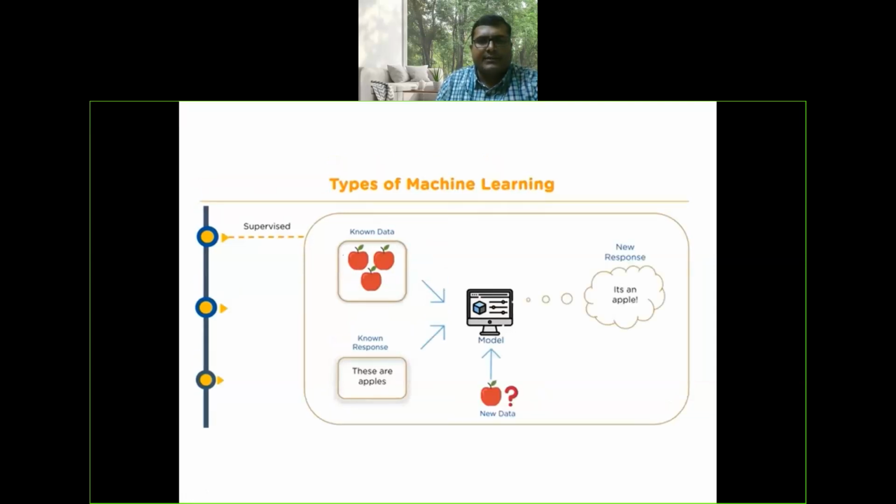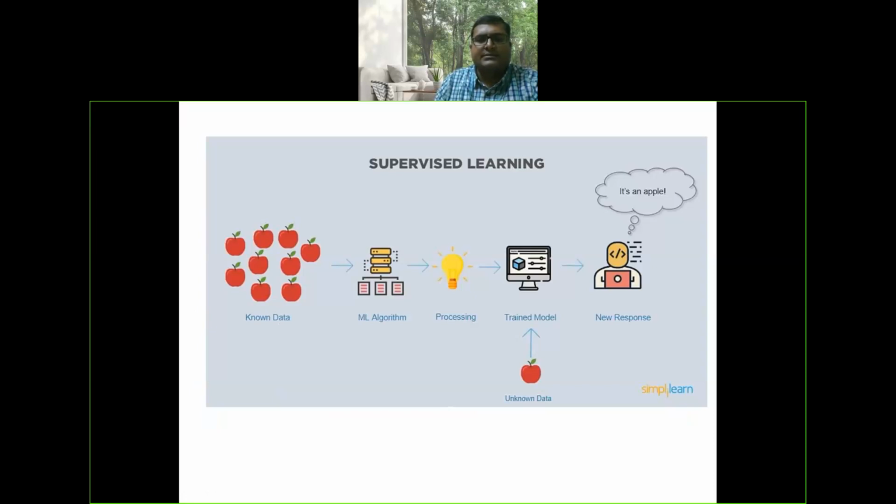After training, the machine learning model will be tested with new data. That is the case of supervised learning. We just take a glance at the training phase and testing phase in a single figure.